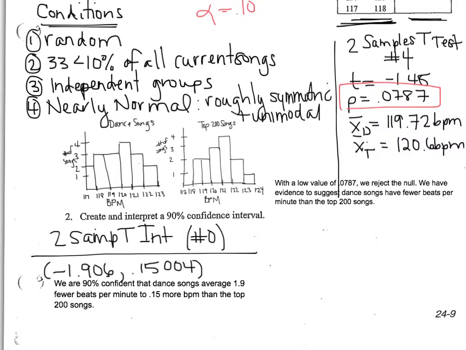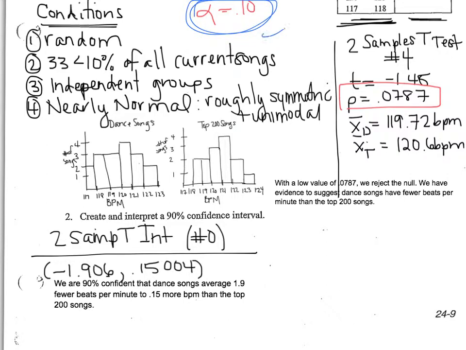But I should note here that 0 is in my interval. All right, well, that kind of disagrees with what we did up in our hypothesis test. So because 0 is in our interval, I would actually say that there is no difference or no significant difference in the number of beats per minute in either of the types of music. That probably relates back to the fact that we chose our alpha as 0.10.